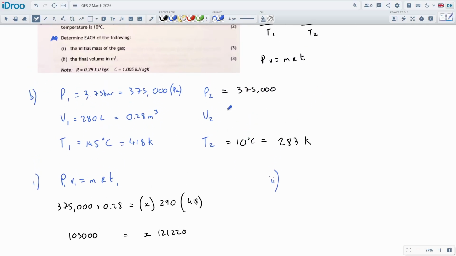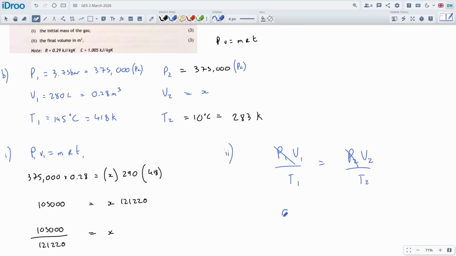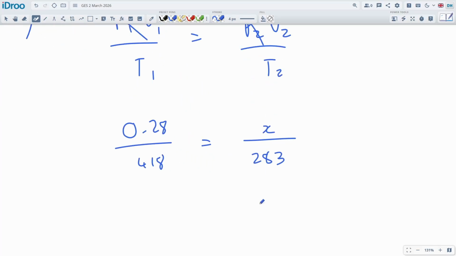Okay, and the final volume, well, this is going to be my volume here. I'm going to call that X as well. And we're going to use our P1, V1, T1, so P1, V1, T1 is equal to P2, V2, T2. The pressure's kept constant, so we can ignore it. We can get rid of it. This was in pascals up here. Okay, and then the volume there, we're going to plug in the numbers of 0.28. The temperature is 418. Here the volume is unknown, and 283. And this is the little calculation we're going to do.